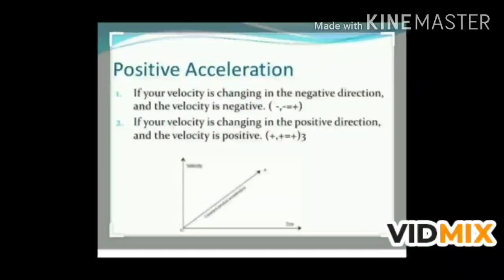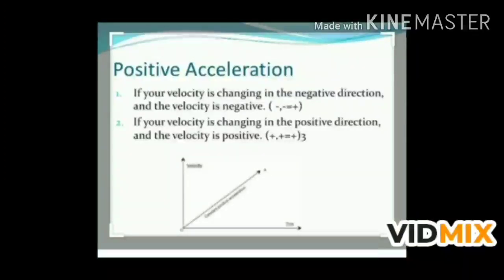Now, positive acceleration. If the velocity of an object increases with time in the direction of the motion of the object, then the acceleration of the body is known as positive acceleration. In this case, the object picks up the speed in a particular direction. For example, if an object starts from rest and its velocity goes on increasing with time in the direction of its motion, then the object has positive acceleration. The direction of positive acceleration is the direction of motion of the object. Now, here initial velocity is greater than final velocity.